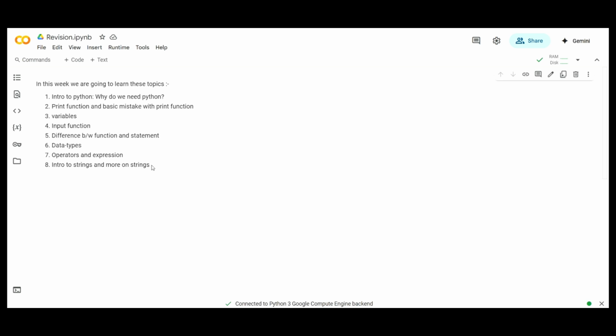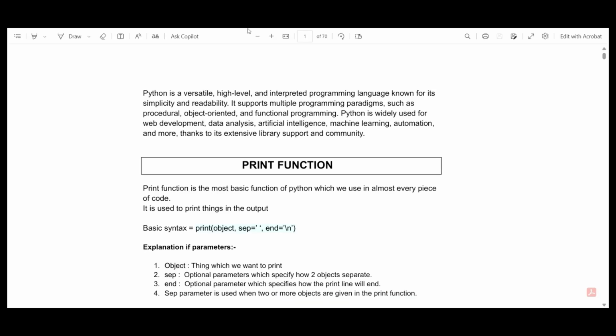So let's get started with the intro to Python and why do we need it. So as we know, Python is a versatile, high-level and interpreted programming language known for its simplicity and readability. It supports multiple programming paradigms such as procedural, object-oriented, and functional programming. Python is widely used for web development, data analysis, artificial intelligence, machine learning, and many more things.